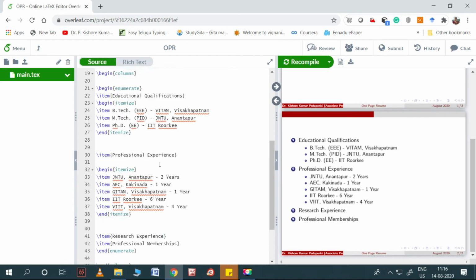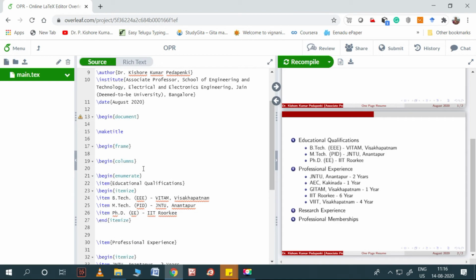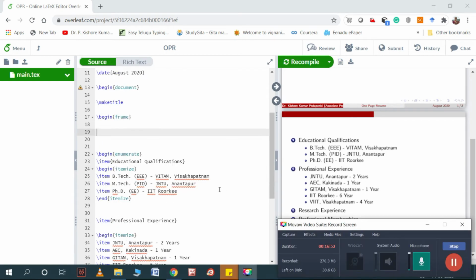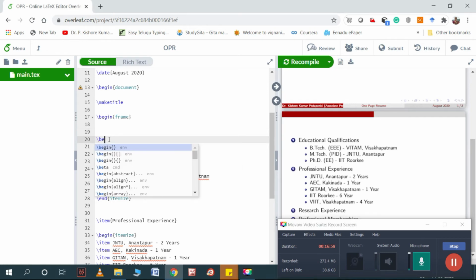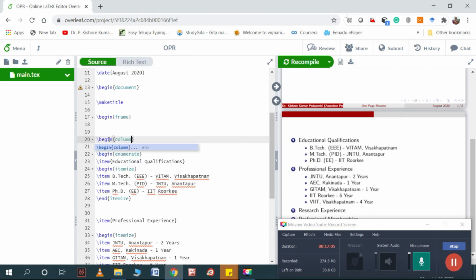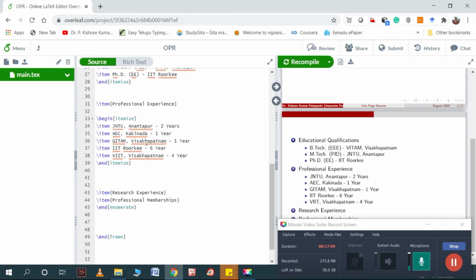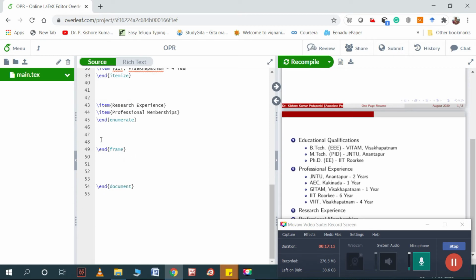That's all. Now how to convert this? Let's make it into columns. We need to begin columns here. The command is begin columns, and at the end here we need to write end columns.